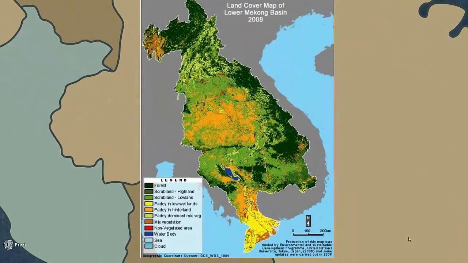This visual is from the Environmental and Sustainable Development Program from the United Nations in 2008. This is our most up-to-date source of data and presents land cover data for the entirety of the lower Mekong Basin region. With this map, the flaws of this project are clearly visible. Because of the scope of the region, a single map cannot clearly define the intricacies of the land cover in each individual country.